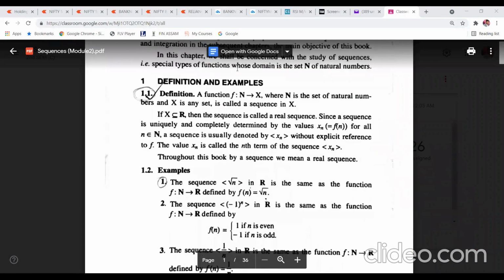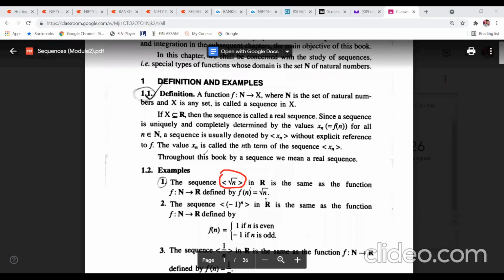So now see here. Say some example. A sequence, this one: root over n, n in R. So this is nothing but it represents a sequence. So what will be the sequence? Root over 1, that is 1. Root over 2, root over 3, root over 4, root over 5, root over 6. It will go on like this.